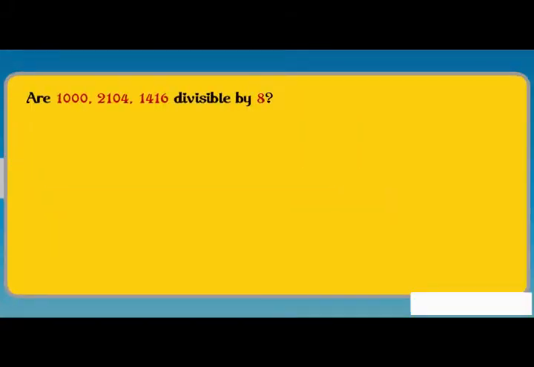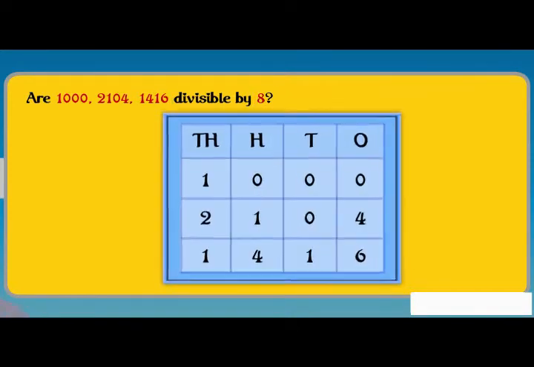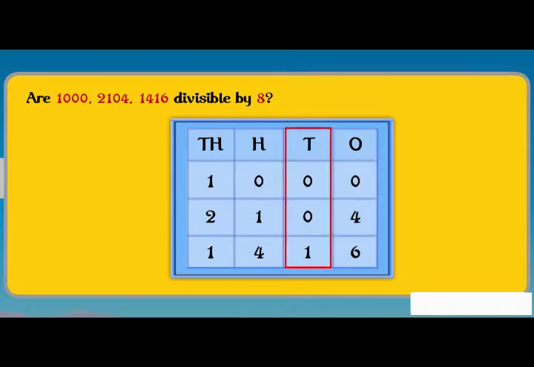Let us see. Are 1000, 2104, 1416 divisible by 8? Look at the digits at ones, tens and hundreds place of these numbers. These are 000, 104 and 416 respectively.